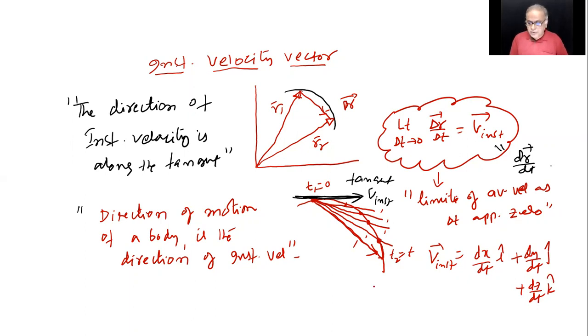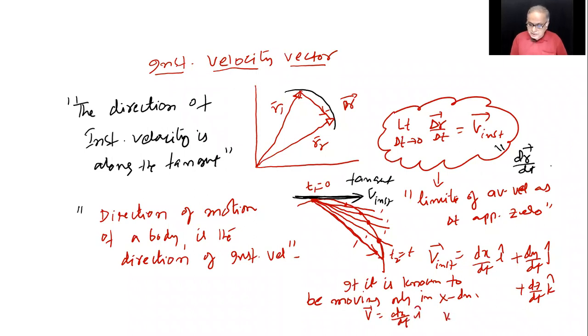But if it is known to be moving only in a single direction, which you may call the x direction, I can write V equals simply dx by dt i cap, or this component you can call Vx, dx by dt, right?